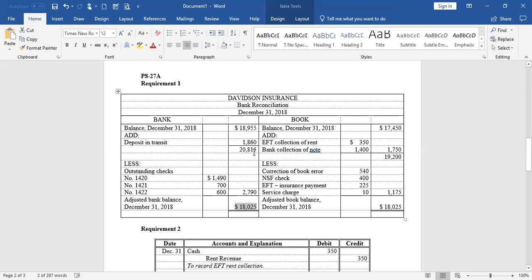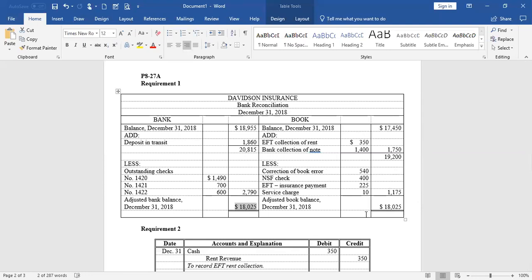Now, if there's nothing missing from our checkbook or no errors in our checkbook, then the book balance would agree with the adjusted bank balance, but they still don't agree. And we don't go, oh, they're only off $600, we're cool. No, we need to figure out why.